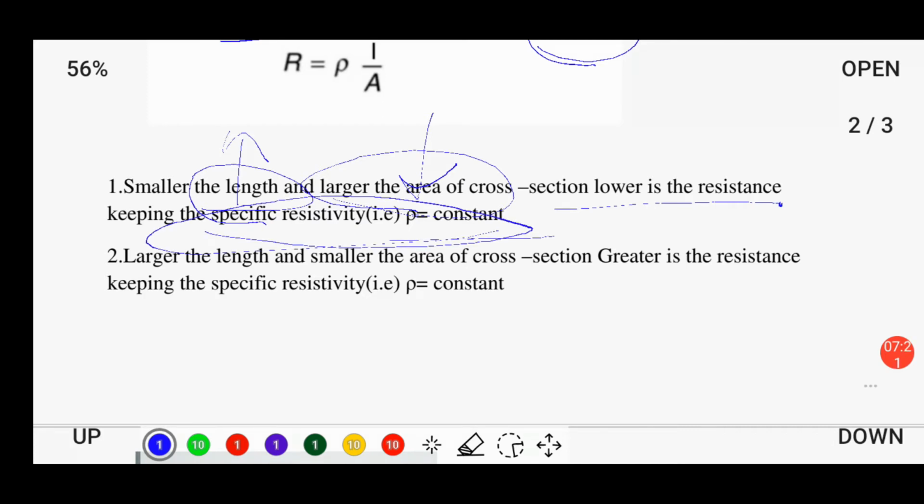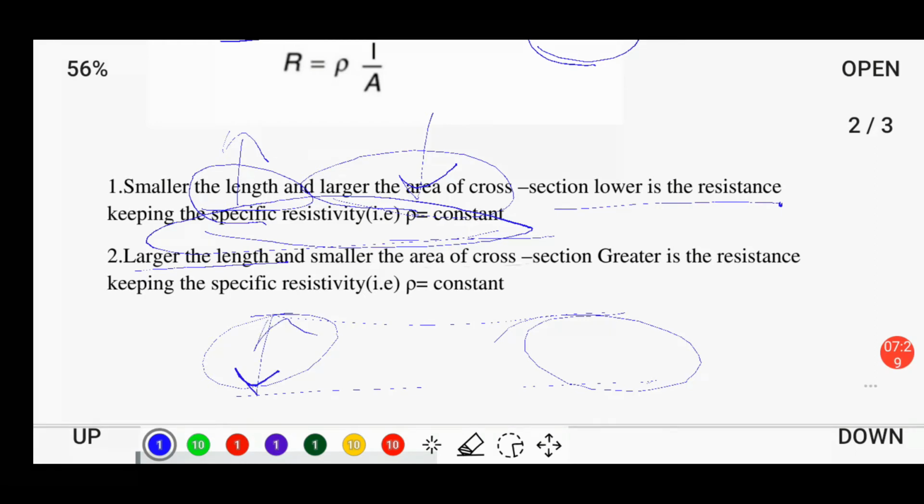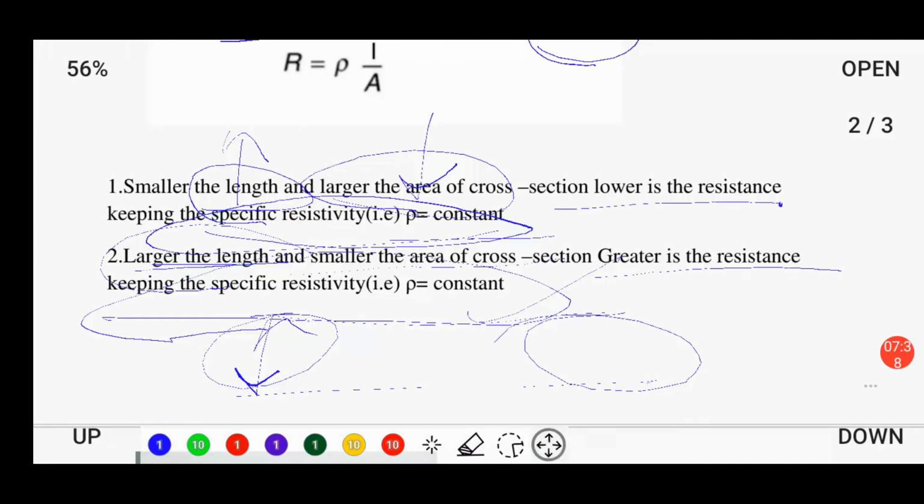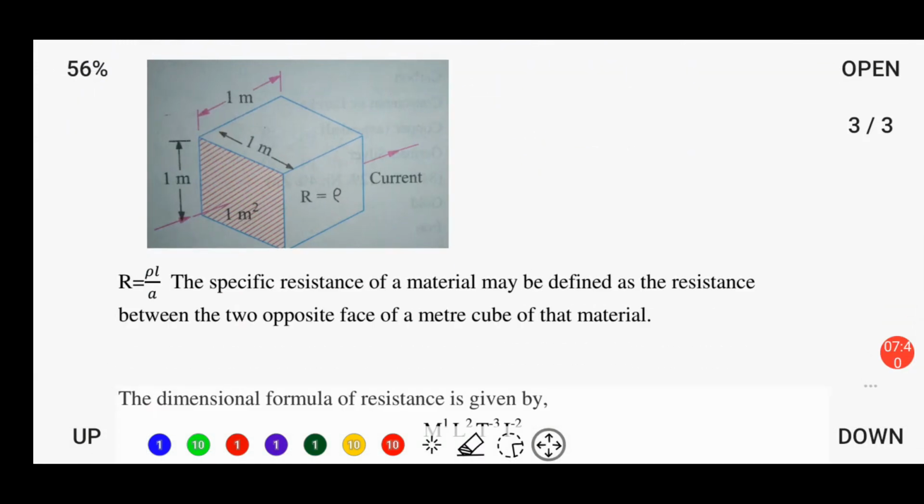Similarly, when the length is larger and the area of cross section is smaller, then the resistance will be more, keeping the specific resistivity constant.